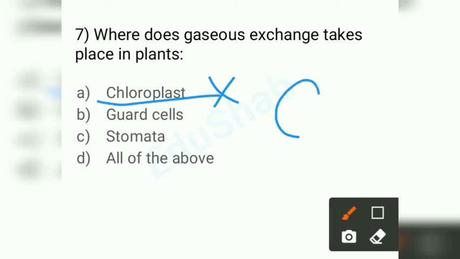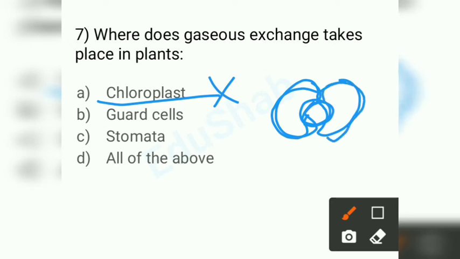And if you see, these are your guard cells, and inside this the stomata is present. To answer this question, you should know the function of guard cells. The guard cell function is to open and close, so that water moves through the stomata. So your answer, gaseous exchange takes place through stomata in plants.